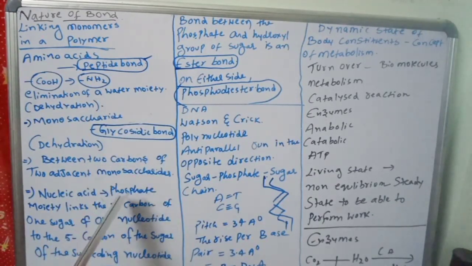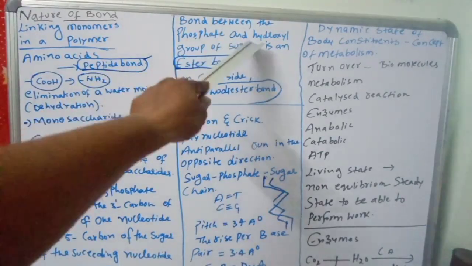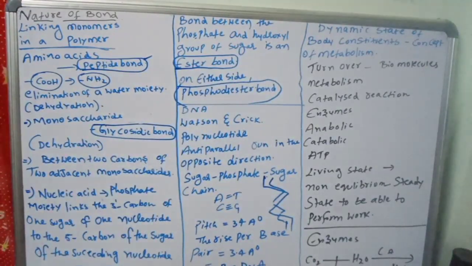In nucleic acids, a phosphate moiety links the 3 carbon of the sugar of one nucleotide to the 5 carbon of the sugar of the succeeding nucleotide.